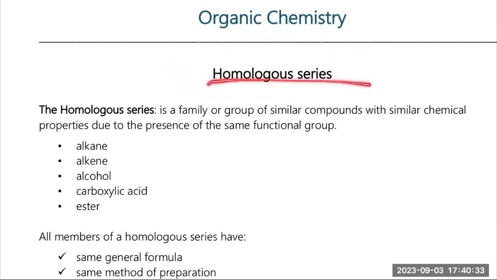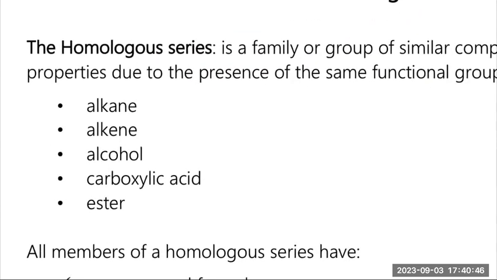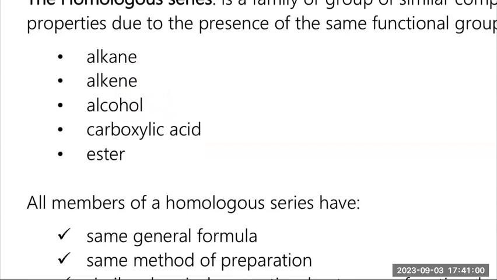It's something like the periodic table, but we don't have a periodic table of organic chemistry. Instead, we say it's a family of organic chemistry, so we try to narrow down into a specific family. And what are the families we're going to learn? Alkene, alcohol, carboxylic acid. Only 5 only. But if you further study, then you learn 10, 12, 20, 30, 50, 100. A lot. So it's very complicated.